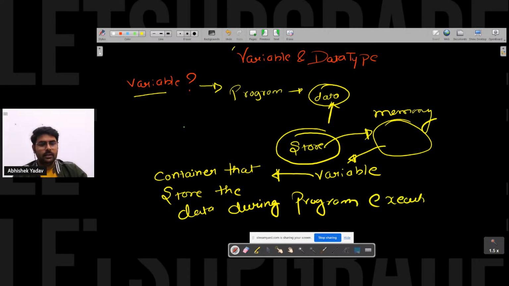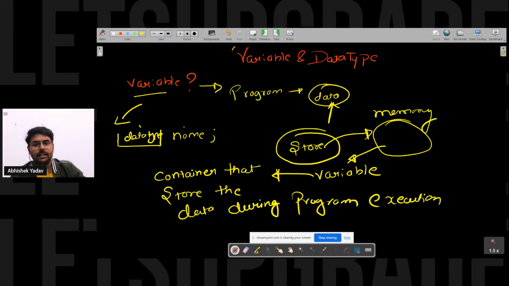So everyone is clear with the variable part, and after that we saw the syntax also, right? Syntax of variable. If I want to just declare a variable, then I have to use a data type here, then a space, the name of the variable, and a semicolon. This is declaration. If I have to declare and initialize at the same time, then what will be the syntax?